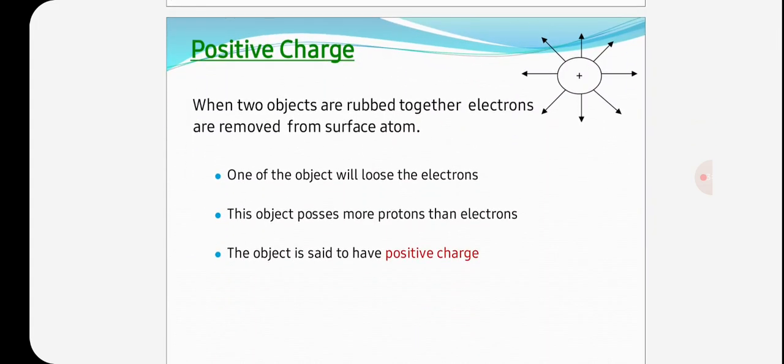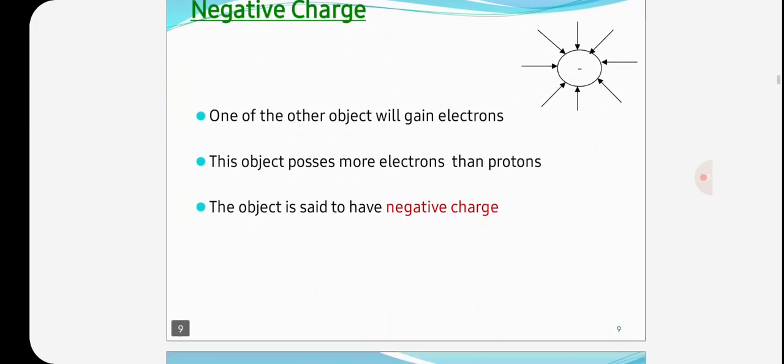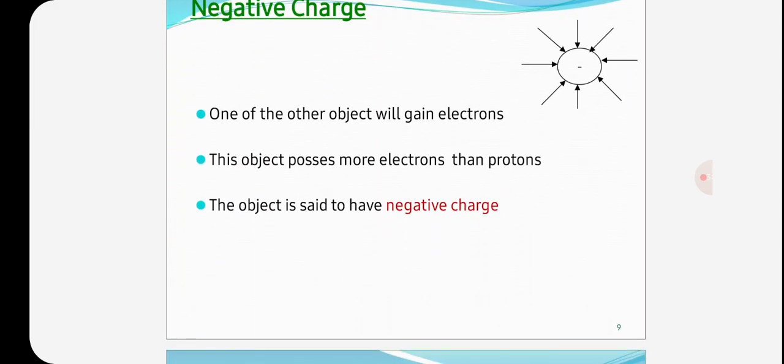When two objects are rubbed together, electrons are removed from the surface atoms. One of the objects will lose electrons. This object possesses more protons than electrons. The object is said to be positively charged. The other object will gain electrons. This object possesses more electrons than protons. The object is said to be negatively charged.